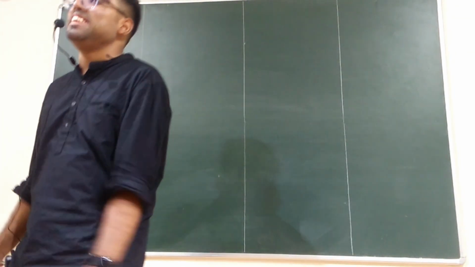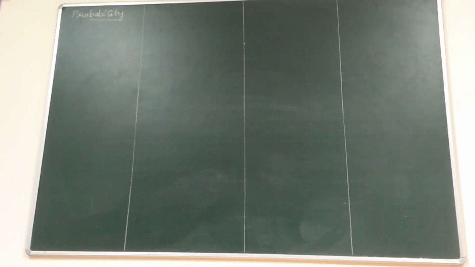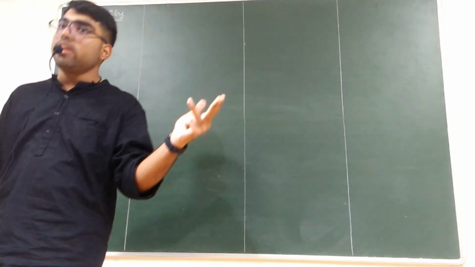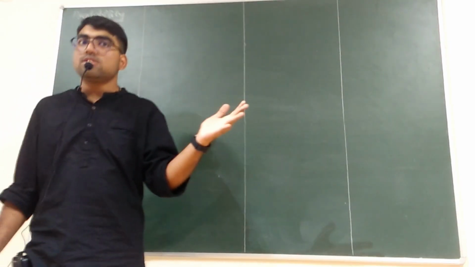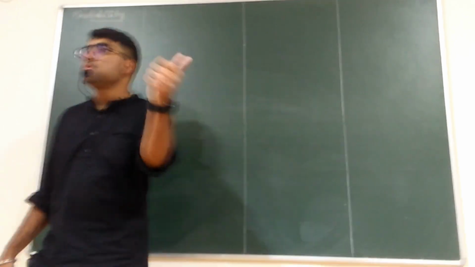Okay, as usual, how many chapters have we completed? Nine: real numbers, polynomials, linear equations, quadratic equations, coordinate geometry, triangles, trigonometry, AP, and what is one more? Circles.